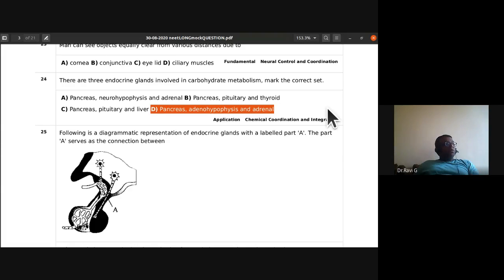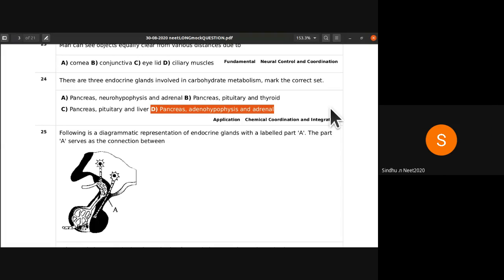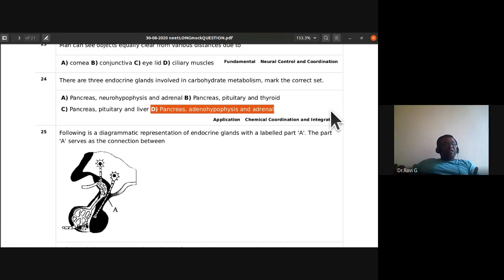In the neurohypophysis there are only two hormones, but they don't secrete. They are just a reservoir for these two hormones. Which two hormones are in the neurohypophysis? ADH, antidiuretic hormone. What is that also called as? It is called vasopressin, ADH or vasopressin, and oxytocin. So they are stored in the neurohypophysis as a reservoir. They don't secrete them, they just have it.